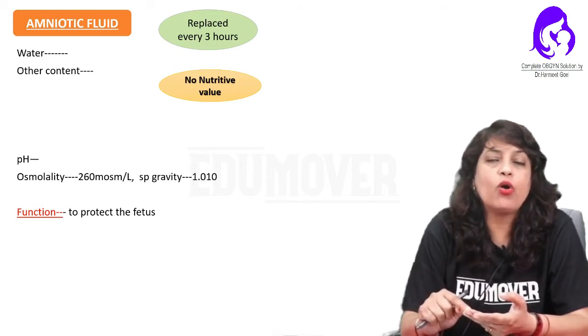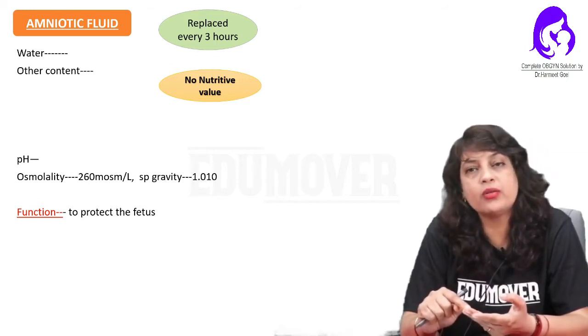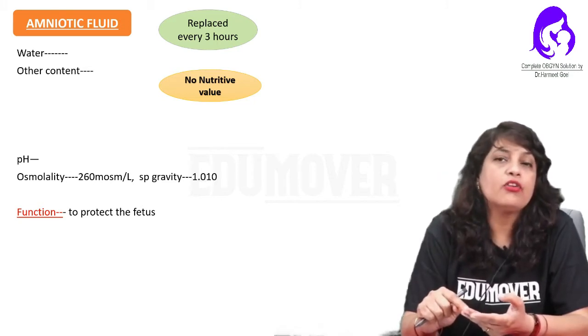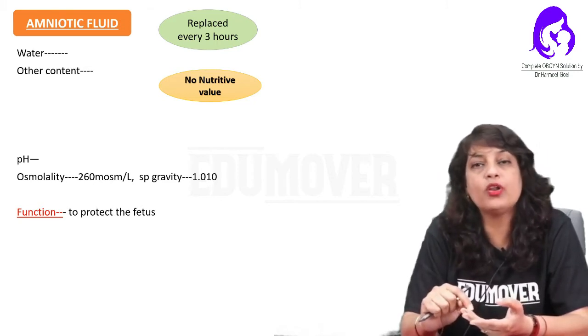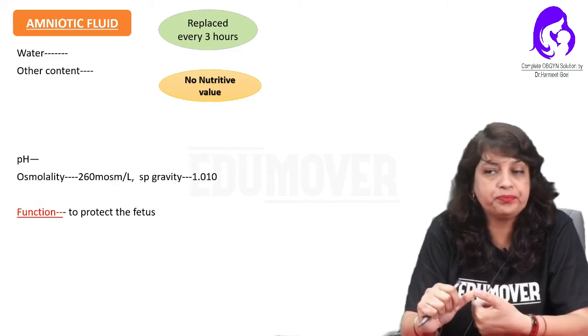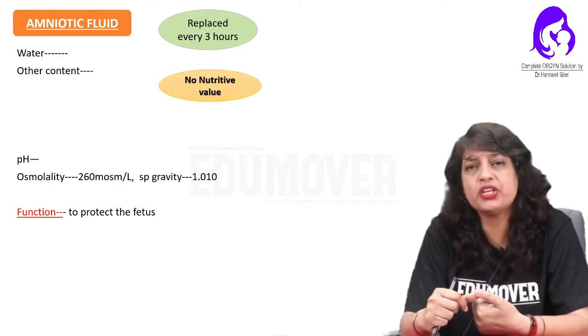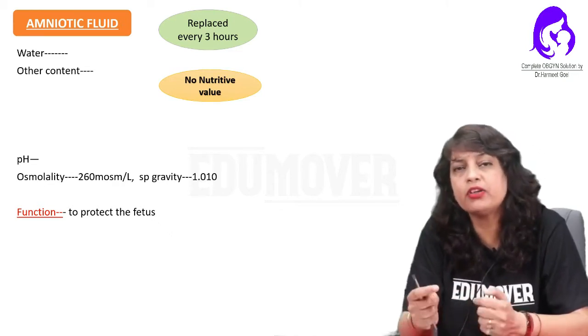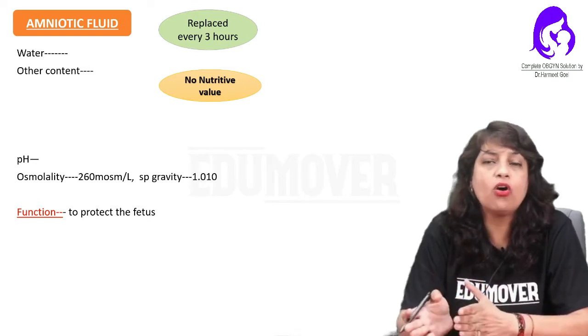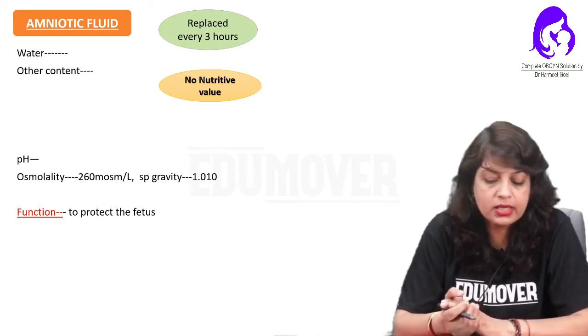So what is the amniotic fluid amount, its volume, the color, normal and abnormal, how it is regulated, what structure of the fetus is contributing to the amniotic fluid, which is the main contributor, and what is its value, is it having any nutritive value or mainly protective value. All this I am going to discuss in this topic.